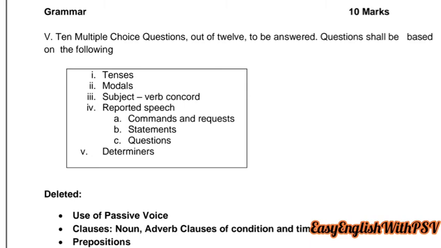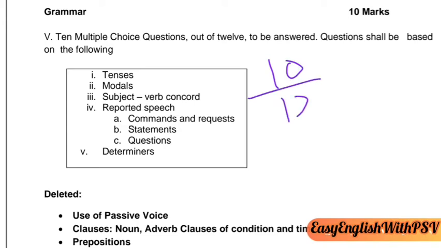In grammar section, once more only MCQs would be asked. Here as well you will be asked MCQs. So grammar will be asked related to MCQs. 10 multiple choice questions out of 12. Once again 10 out of 12 MCQs are going to be asked.